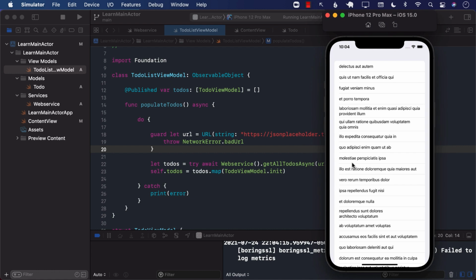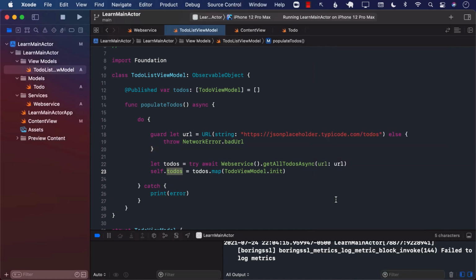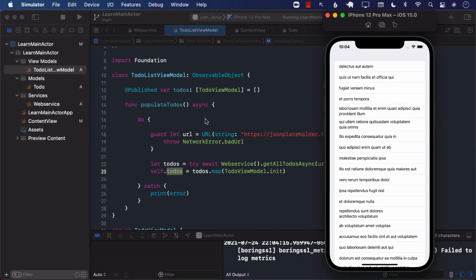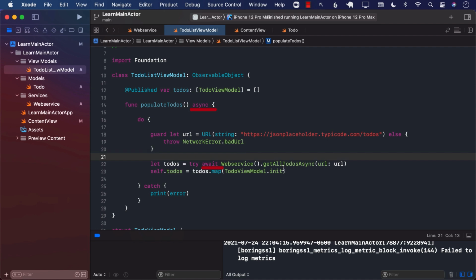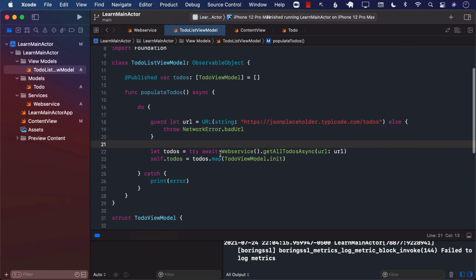It didn't really give us any error, and it didn't say that you were setting the to-dos property on a different background thread. And the reason is because we are inside the async function and we are awaiting for this particular result. And the await happens on the main, on the UI thread. So once the thread is resumed, we're back to the main thread on which we set the property, which is to-dos.